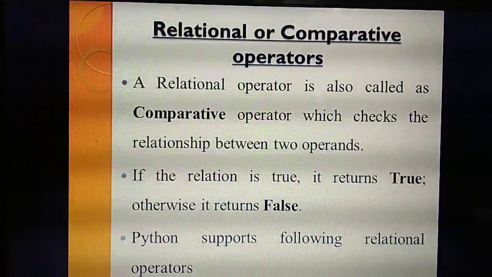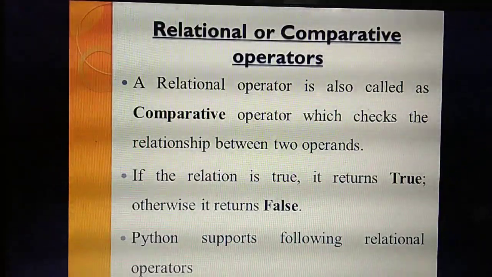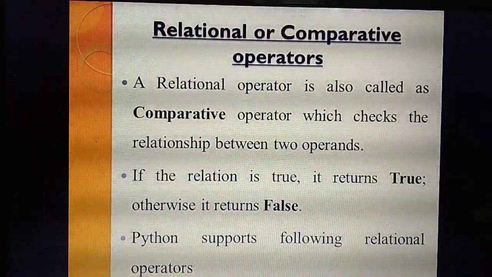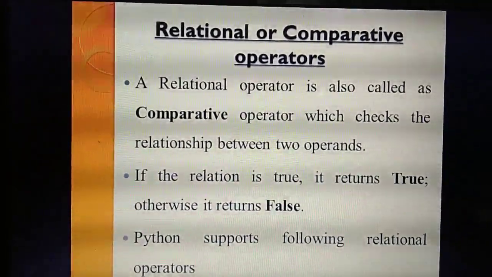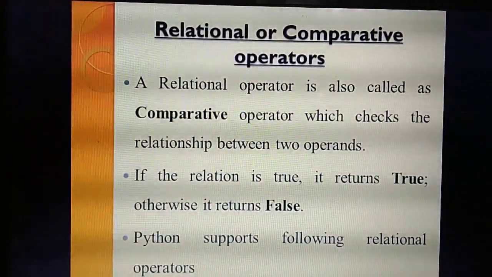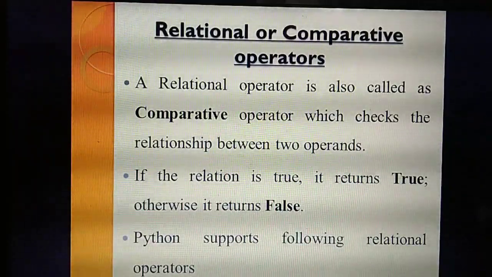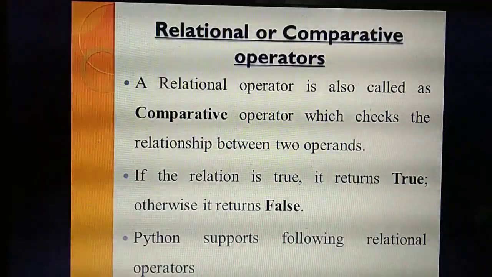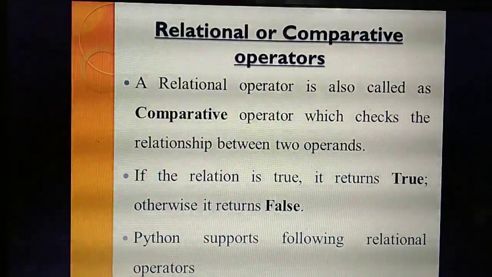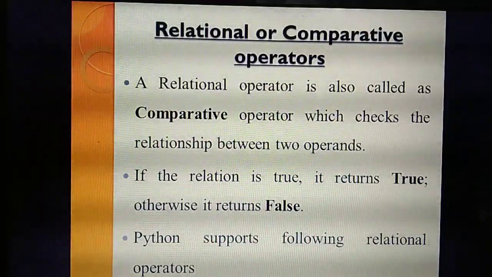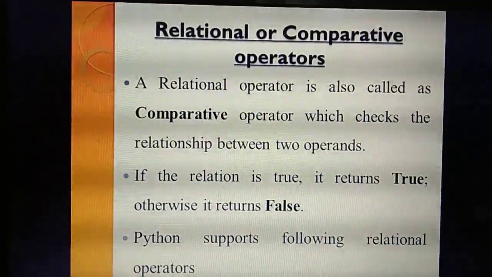The name itself has relational. So here also this operator is going to check the relation between two operands. What's the meaning of that relation? Whether it is true or false. The same thing was studied in C also. If the condition is true, the true block will execute. If the condition is false, it will come out and execute the else section. Same only.